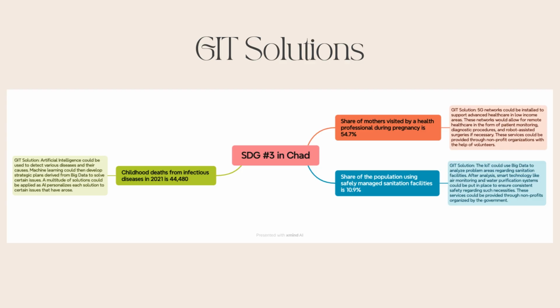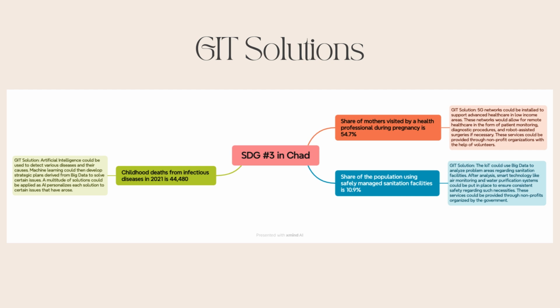And then these are my GIT solutions. So for the first one, that is share of mothers visited by a health professional during pregnancy is 54.7%. I think that 5G networks could be installed to support advanced healthcare in low-income areas. These networks would allow for remote healthcare in the form of patient monitoring, diagnostic procedures, and robot-assisted surgeries if necessary. These services could be provided through nonprofit organizations with the help of volunteers.